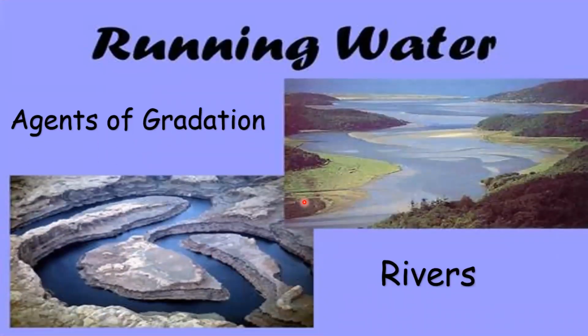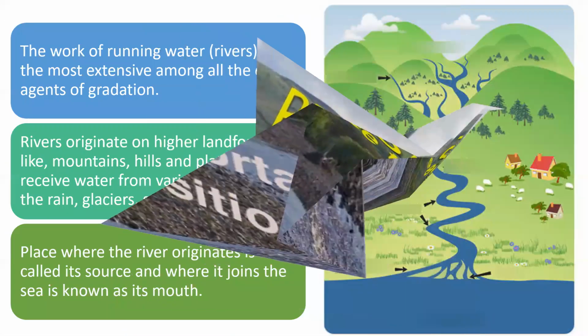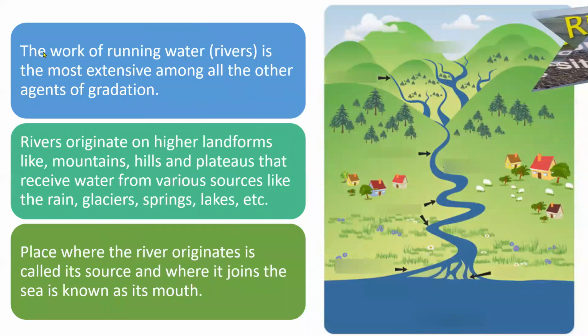So now we are going to see about the running water, the river. River is one of the very important agents of gradation. The river carries out three types of work: erosion, transportation, and deposition. The work of running water, that is rivers, is the most extensive among all other agents of gradation.